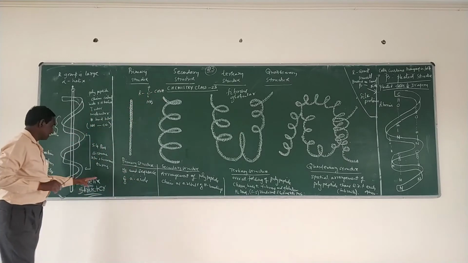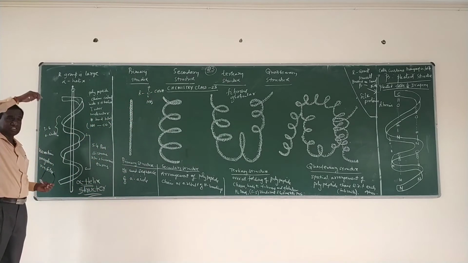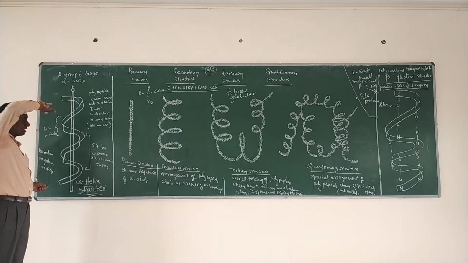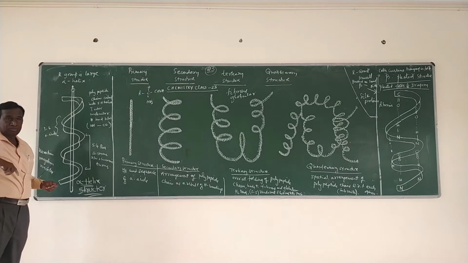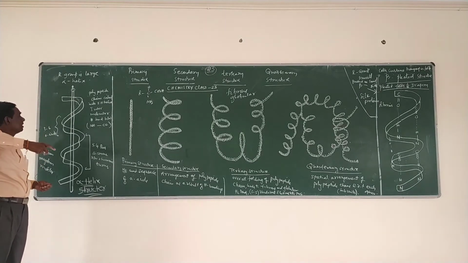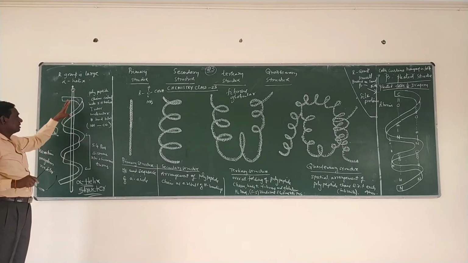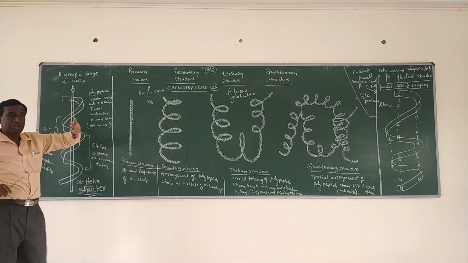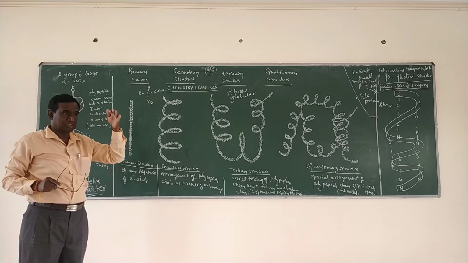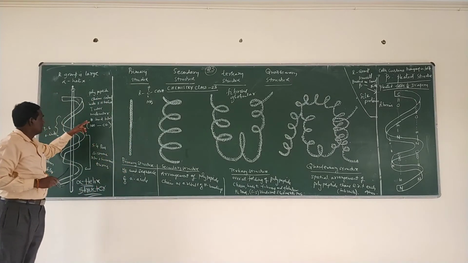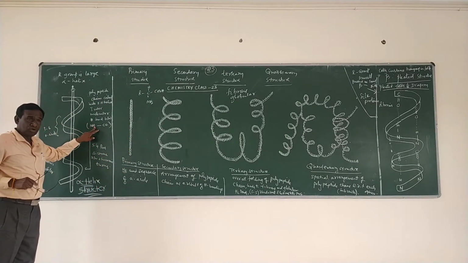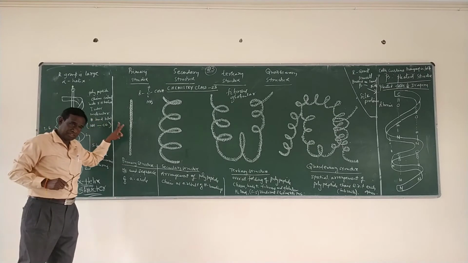In the alpha helical structure, polypeptide chains are coiled in a right-handed screw, a right-handed helix. This is due to intramolecular hydrogen bonding formed between the NH group of one amino acid and the CO group of another amino acid.